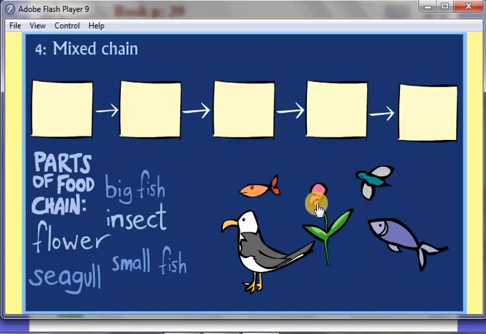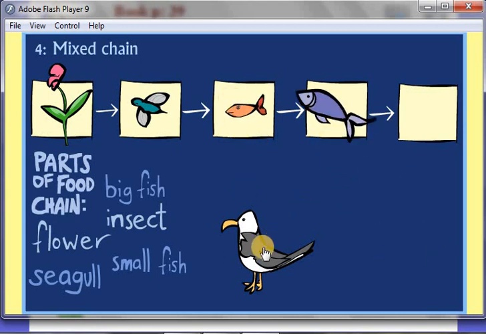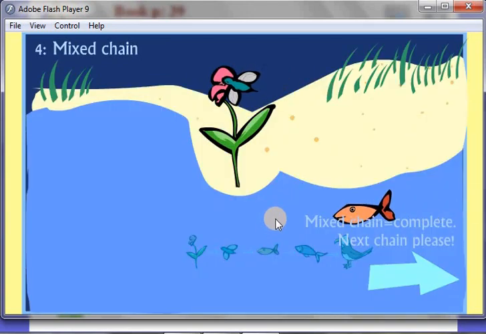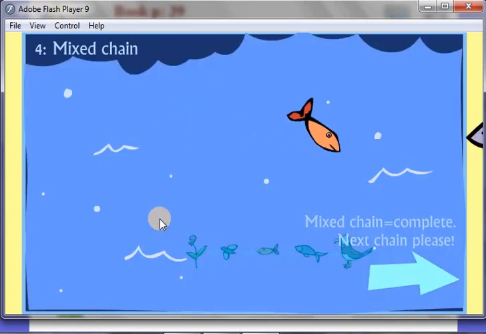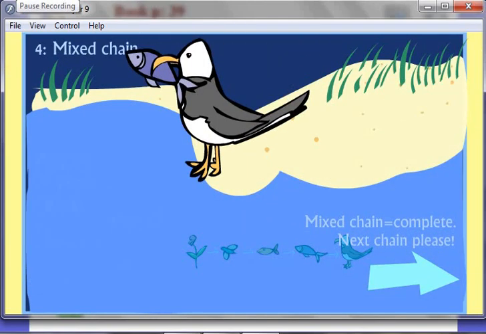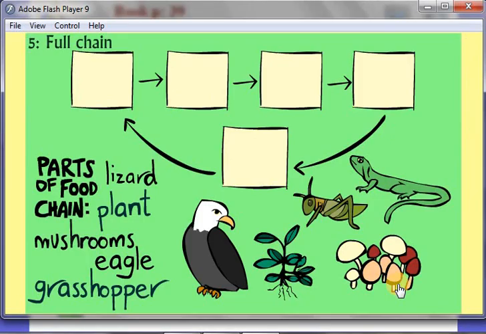Let's try another one. We'll start with a flower. The flower is eaten by an insect. A small fish eats this insect. A big fish eats the small fish. And finally, a seagull eats the fish, as we see here in this animation. Let's go to the next chain.